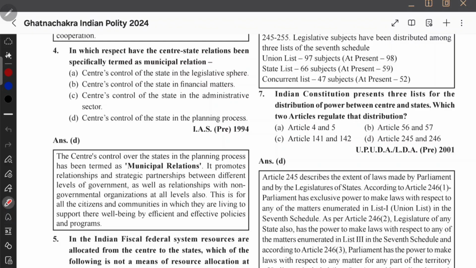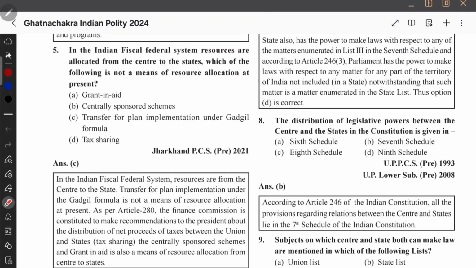In respect of central state relation, in which respect have the central state relations been specifically termed as municipal relation? When do we call central state relations municipal? Okay, when central control of the state in legislative sphere, central control in the financial sphere, administrative sphere, or in the planning process. So, if central control of the state is in the planning process, then it's called municipal relation. Municipal relation is usually adopted by the center when it feels that even at the local levels, center wants to control how the state is planning and how the state is welfaring its local people. Center wants to know the plans of the state, and center is involving in the plans of the state. That is municipal relation.